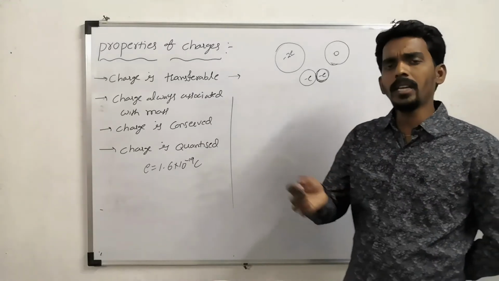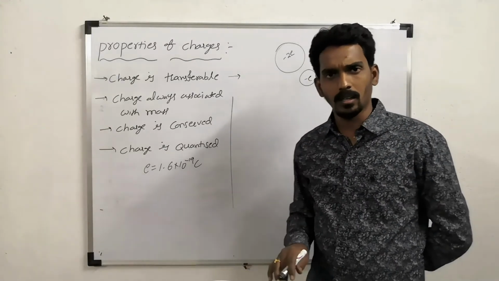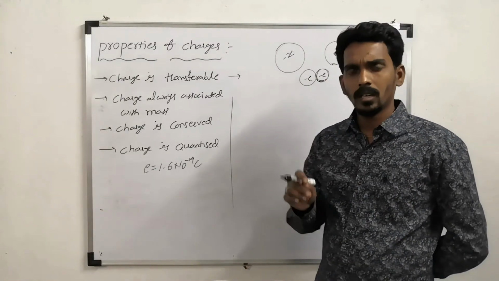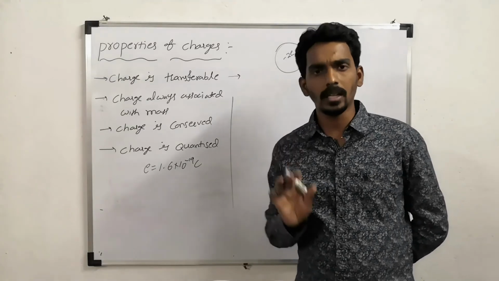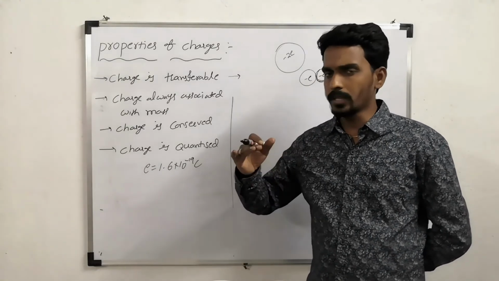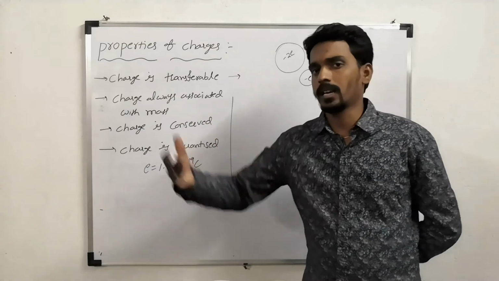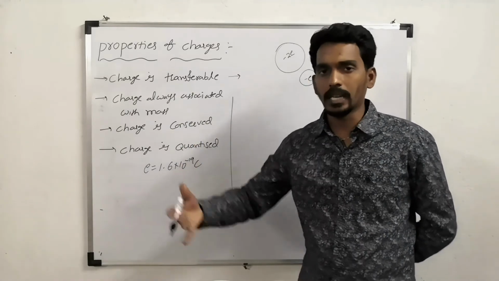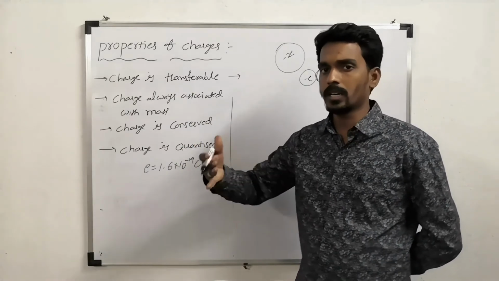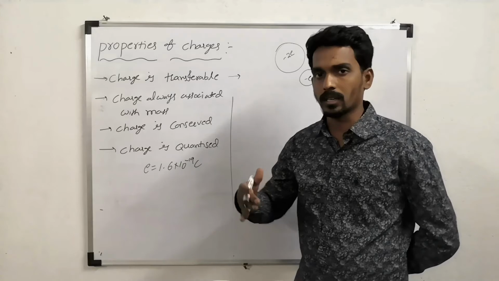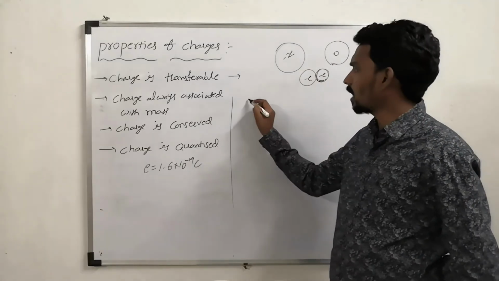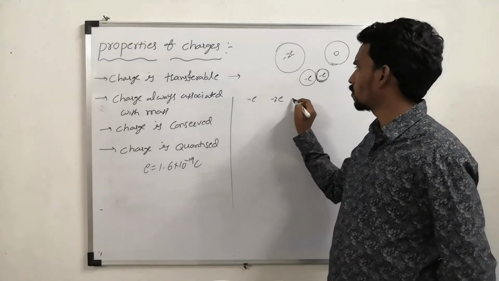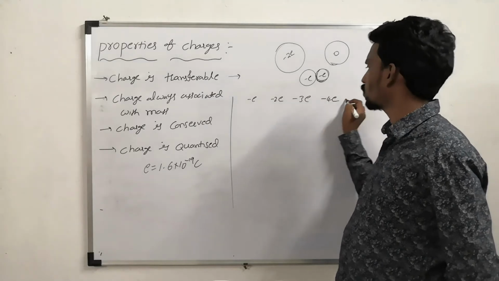Now every charged body, if you consider, as I mentioned, you can make the charged body only with the transfer of electrons. That means you can add 1 electron, 2 electron, 3 electron. Similarly, you can remove 1 electron, 2 electron, 3 electron, so on. If you add, then the charge may become minus E, minus 2E, minus 3E, minus 4E, so on.